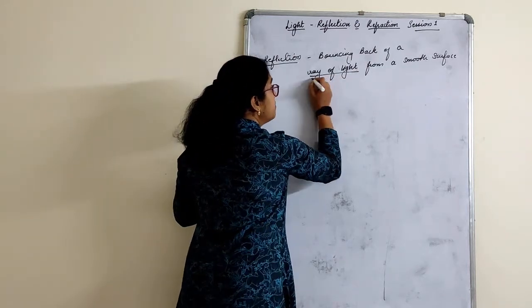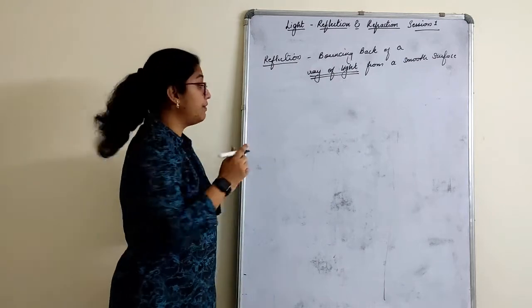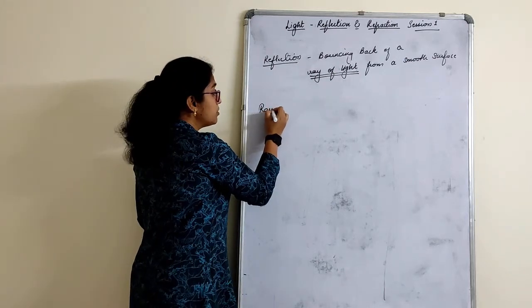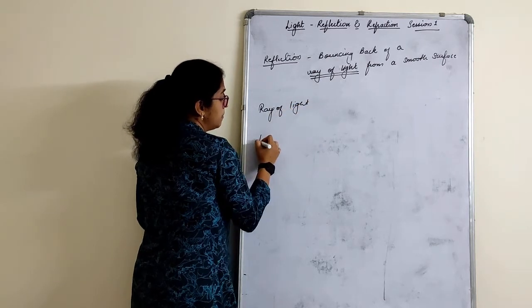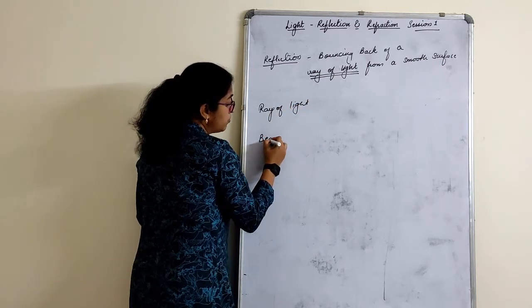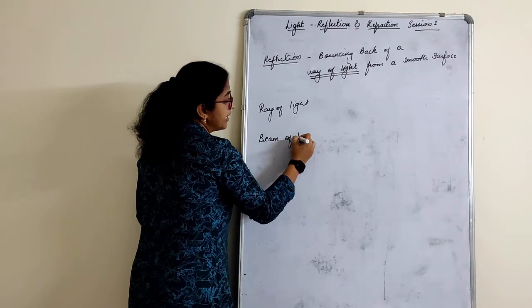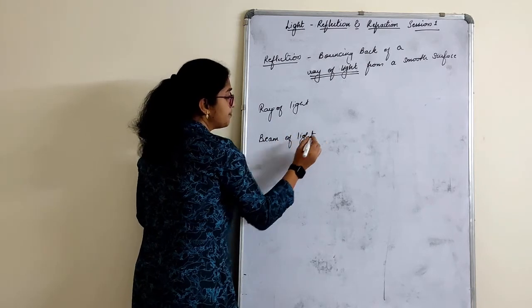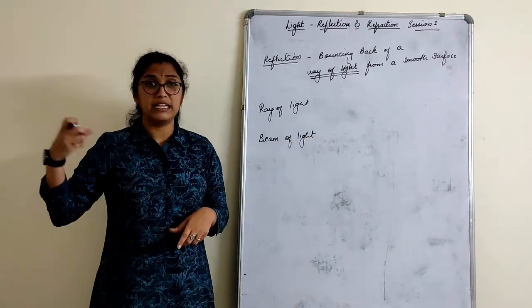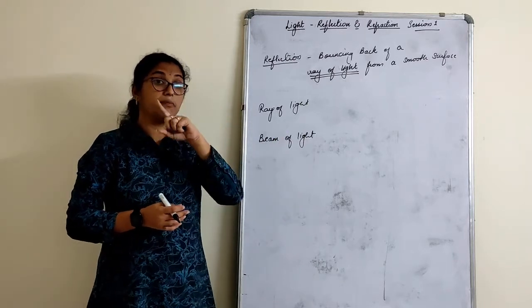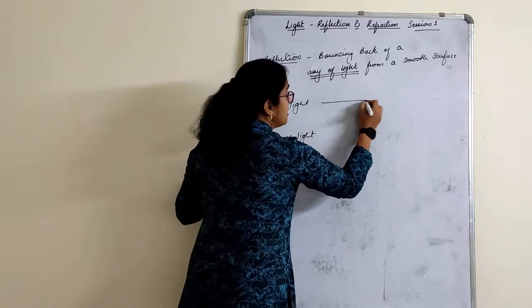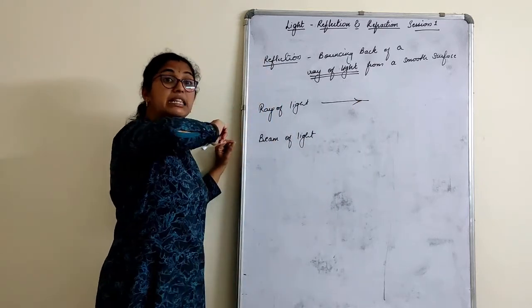Now what do you mean by the word a ray of light? When we talk about a ray of light and a bunch or beam of light, we have heard these two terms, right? Both are two different terms. A ray of light is a single light which is passing.